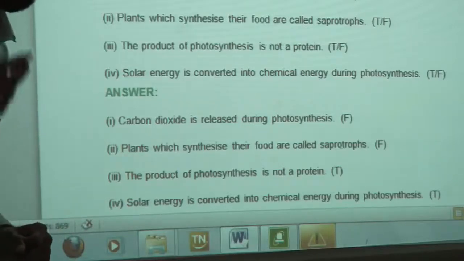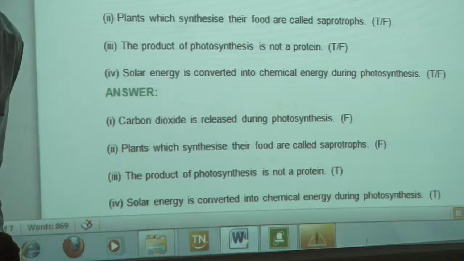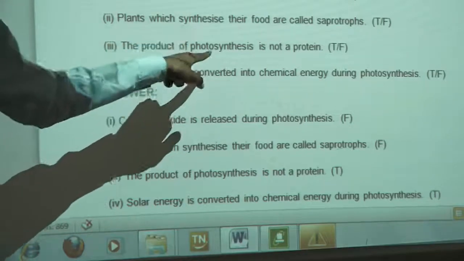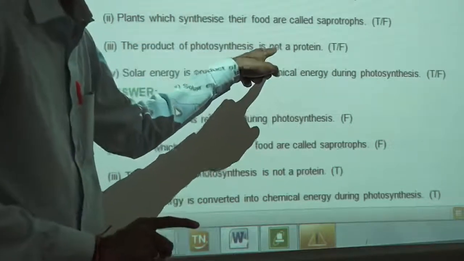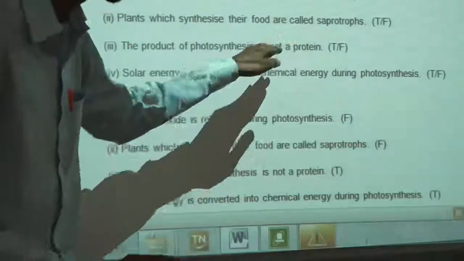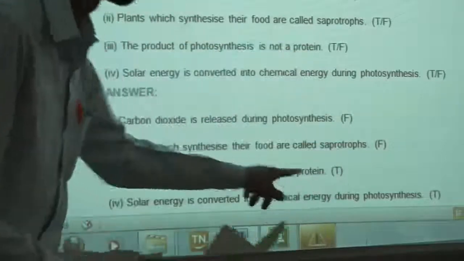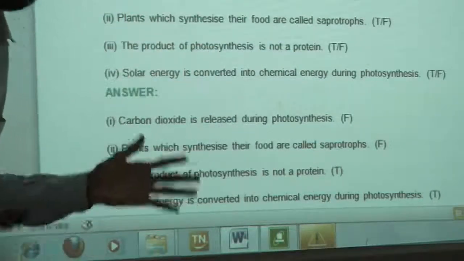Right? Glucose is synthesized during the process of photosynthesis. And what is glucose? Glucose is a type of carbohydrate. In class 6, if you remember, we have learned different types of nutrients: carbohydrates, proteins, fats, minerals, vitamins. So in photosynthesis, glucose is produced and glucose is nothing but carbohydrate. Here it is written, the product of photosynthesis is not a protein. If we remove the word not, then it would be false. But because of not, it is true. Yes, it is correct. So true.